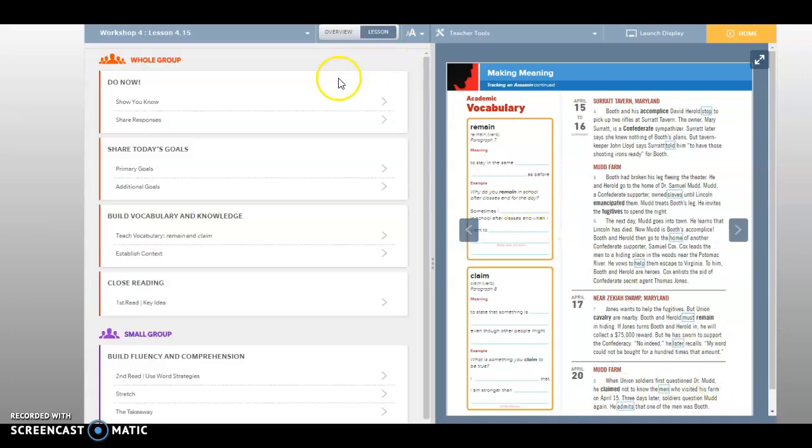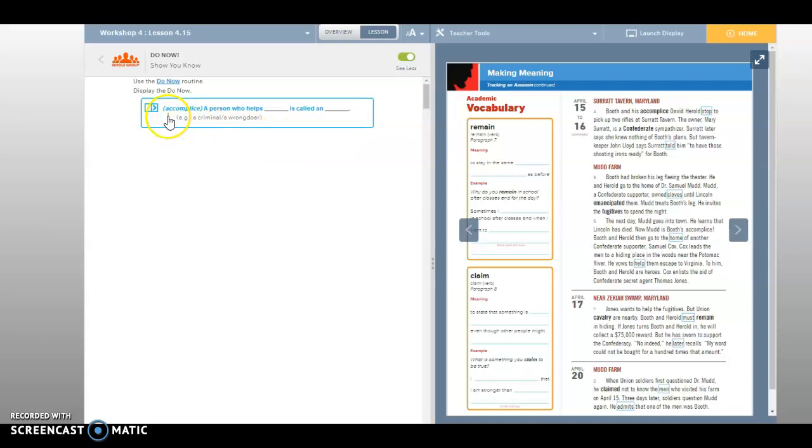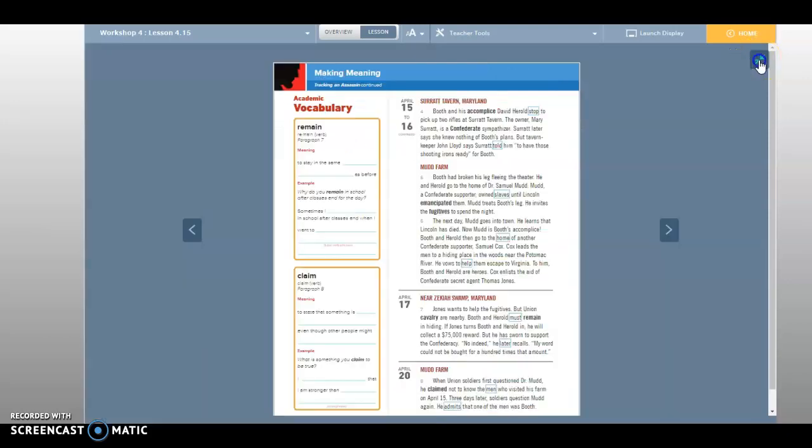Yesterday, we talked about the word accomplice. A person who helps someone escape is called an accomplice. So an accomplice is someone who helps someone get away with something. Then we also talked about the words remain and claim. Remain and claim. And we read this April 15th, April 16th, April 17th, and April 20th.